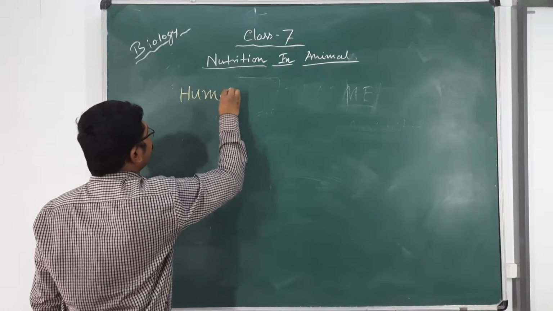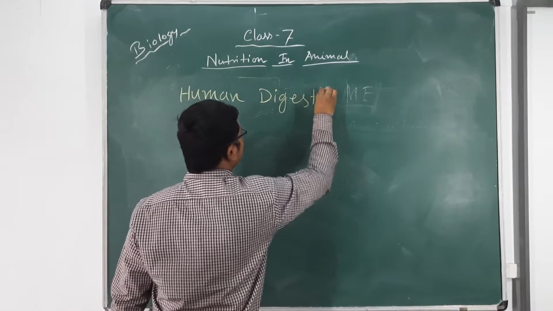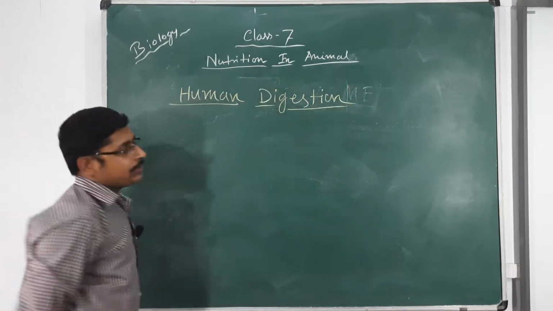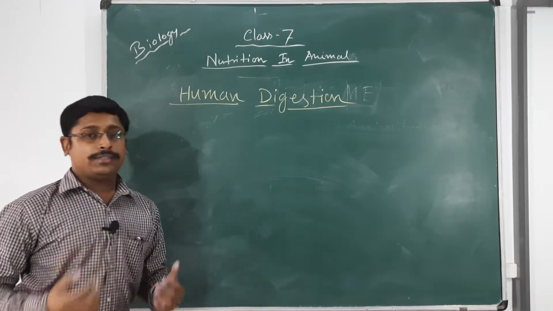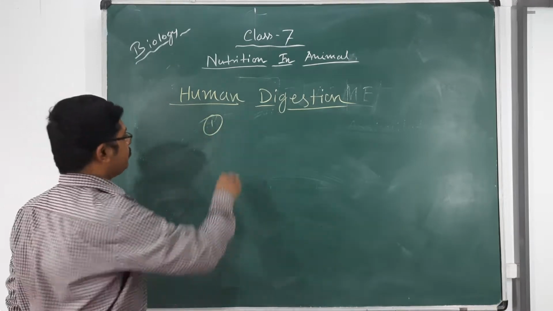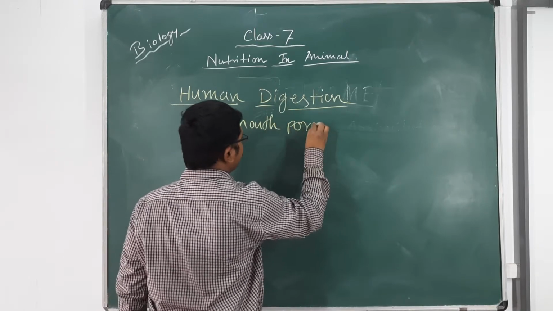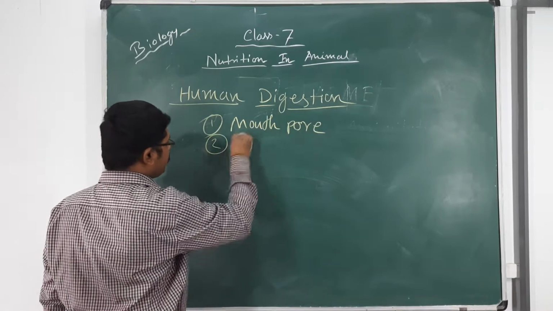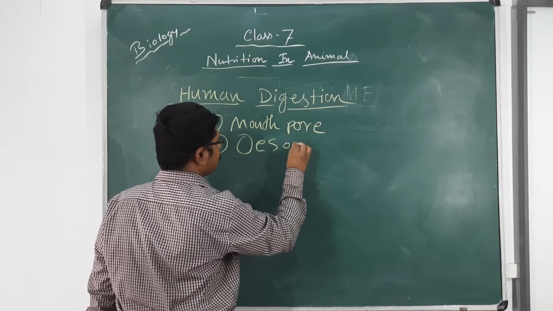Now we move to human digestion. The process is digestion through the digestive system. So I have entitled it human digestion. First of all, we have to know what the main parts of our digestive system are. First, obviously the mouth pore, by which the food enters our body, and after that there is a pipe for the food to go through, that is the esophagus.